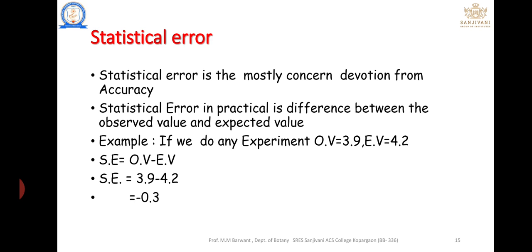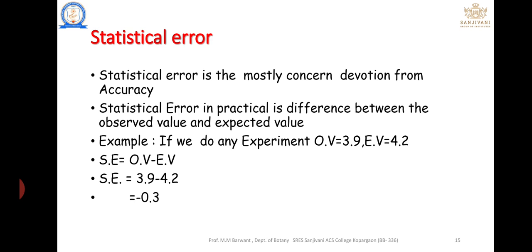Error is nothing but the opposite concept of accuracy. Then what is error? Error is the difference between the observed value and the expected value. Practically, that is the proof.